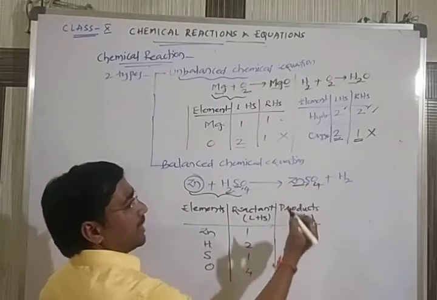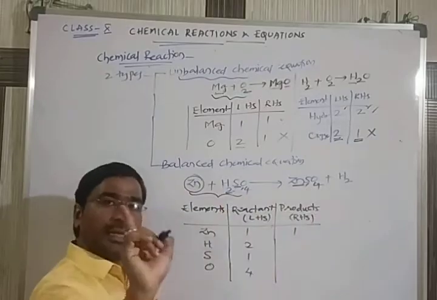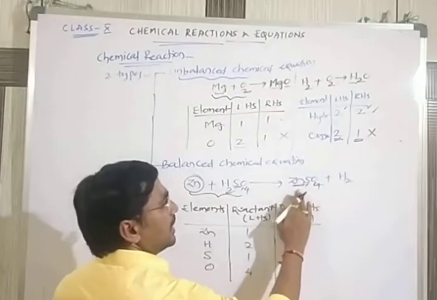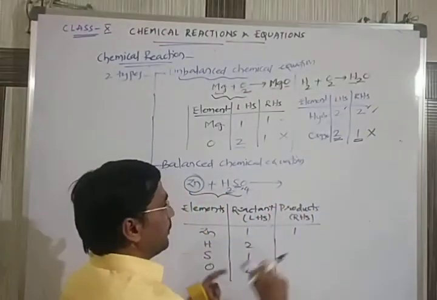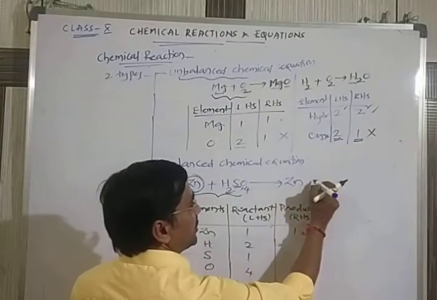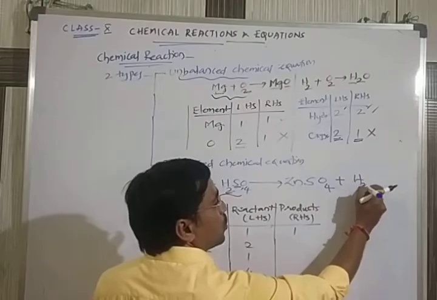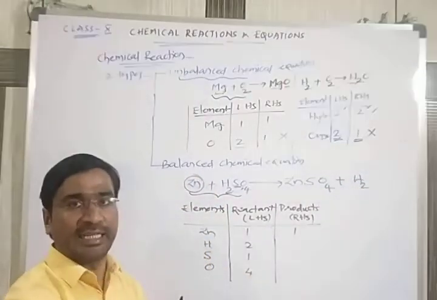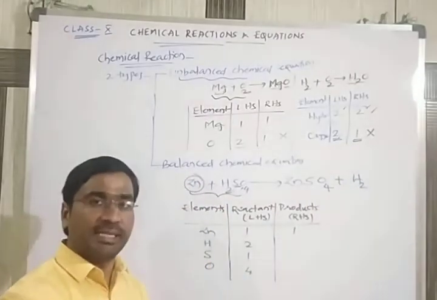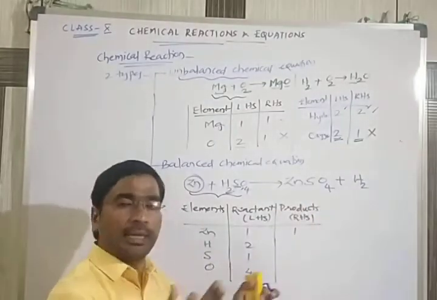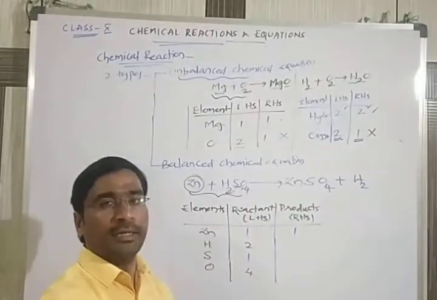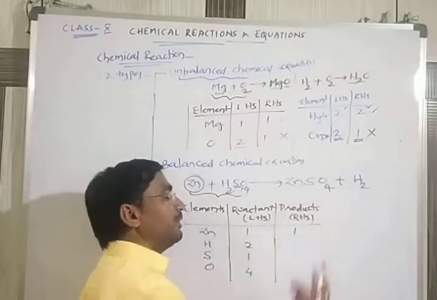Next, second one is sulfur. How many are there? Here also sulfur is 1 only, because clearly you can write it. Write a little bit spaciously, so as not to have confusion. Those who are at the beginning of writing chemical reactions make a mistake by writing the formulas in a concise way, congestedly. When they write congestedly, the counting will go wrong.